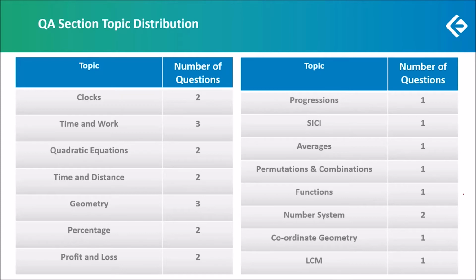So now let us look at the classification of questions according to difficulty level. We will begin with the easy questions. So the first question that can be thought of as easy is the question in which a sphere was thrown upward and then it bounced back down. And then after each bounce, it rose up to 3/5 of the previous height. So this was a clear standard question on infinite GP. We could easily calculate the total distance that should have been covered by the sphere. This was a question that should not have been missed by any student.